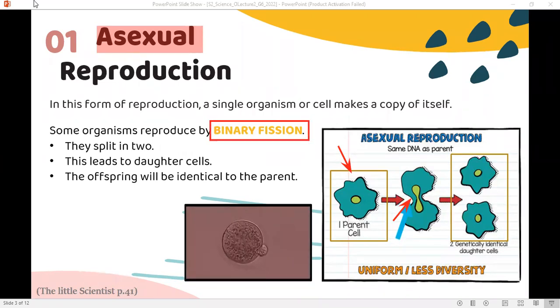Are there other types of asexual reproduction? Yes, there are, but for now I need you to understand what binary fission reproduction is. It is a kind of asexual reproduction that Paramecium, for example, and bacteria go through.